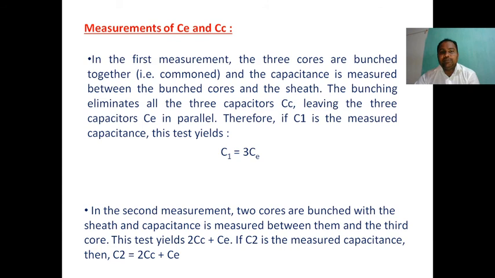So definitely the measured capacitance C2 is 2 Cc plus Ce. Cc is the core to core capacitance and Ce is the core to earth capacitance.